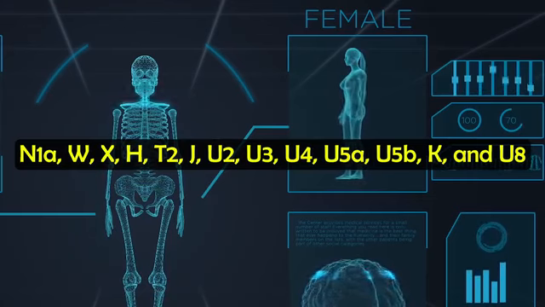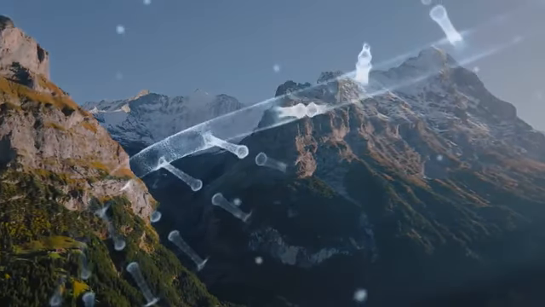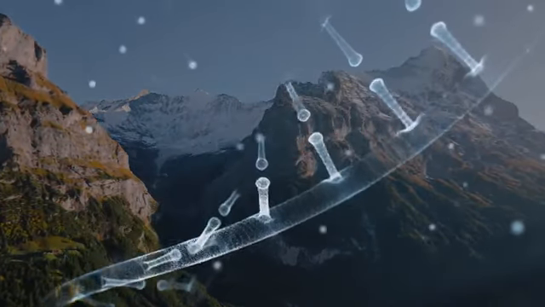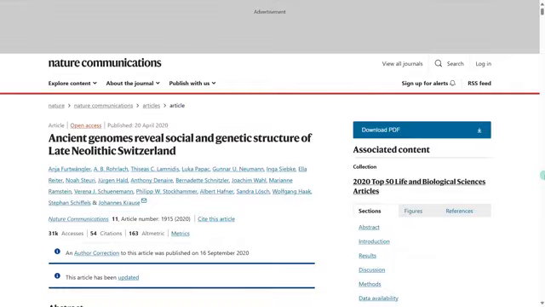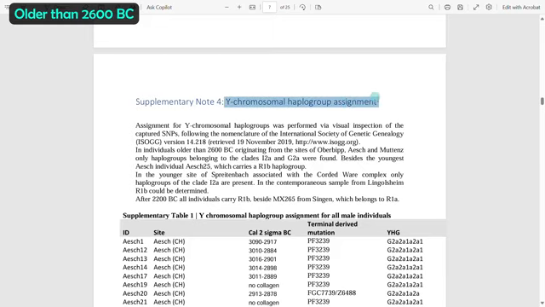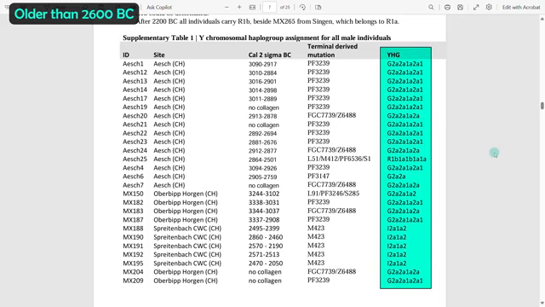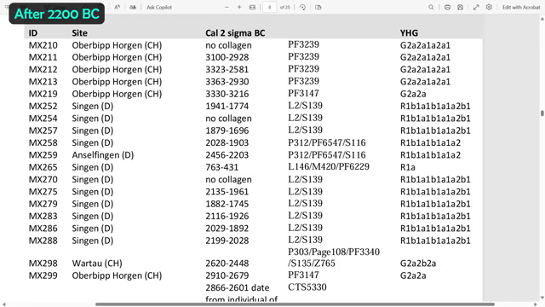On the Y-DNA side, it's really interesting to see the changes in the Y-DNA haplogroups between older and younger samples analysed in the study. As the supplementary information of the study notes, individuals older than 2600 BC almost exclusively belonged to the Y-DNA haplogroups I2a and G2a. After 2200 BC, however, all individuals carried R1b, besides one, which belonged to R1a.